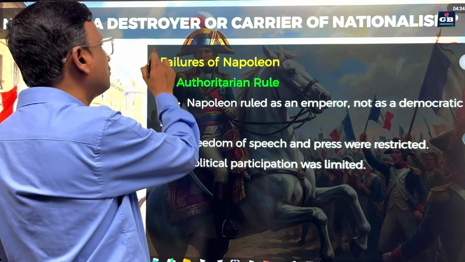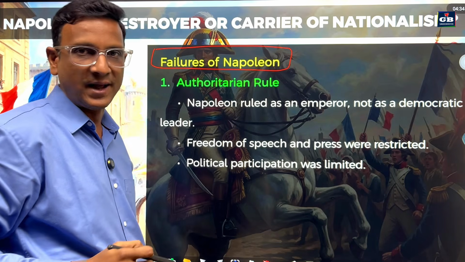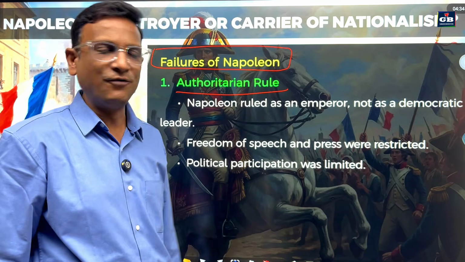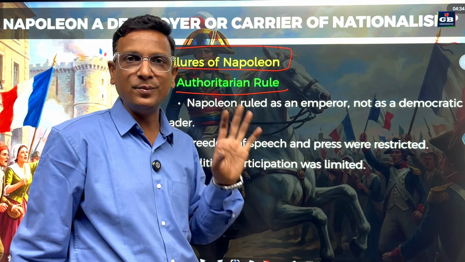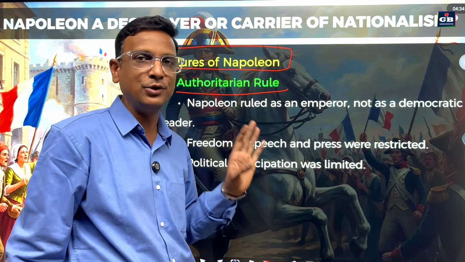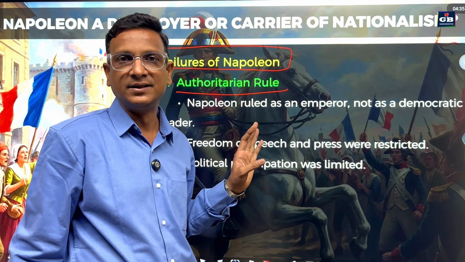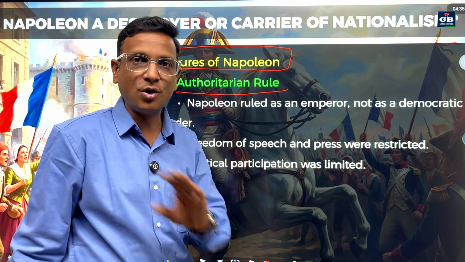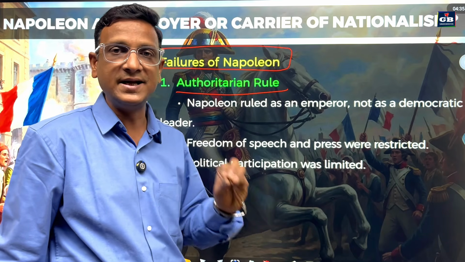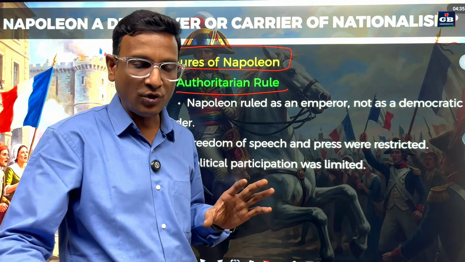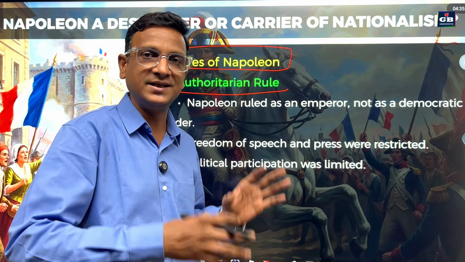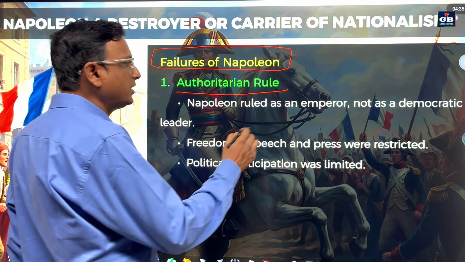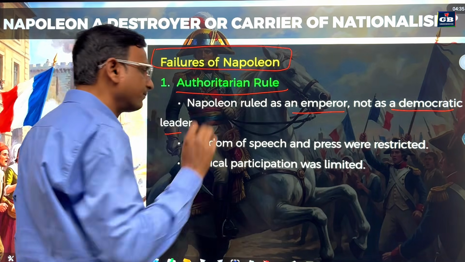Now come to the failures of Napoleon. Drawbacks. 1. Authoritarian rule. Of course, Napoleon introduced so many good reforms and rules, like the Napoleonic Code. Wonderful things he did. But his rule was authoritarian. That means not democratic, not accepting the people's ideas or others' ideas. So the involvement of the public in taking decisions is very little. It is not democratic. That is one of the failures. So he ruled as an emperor, not as a democratic leader.